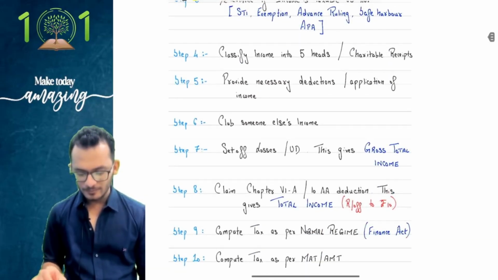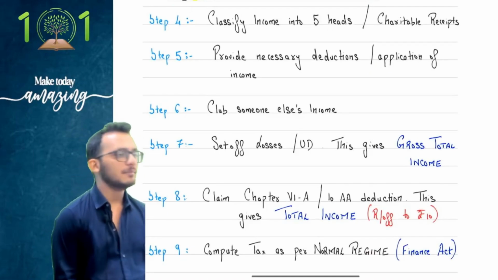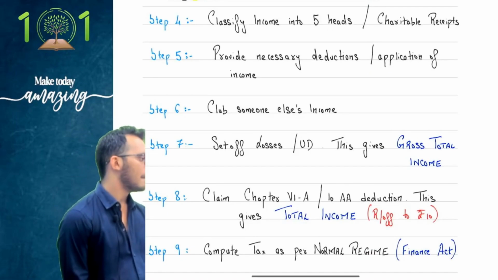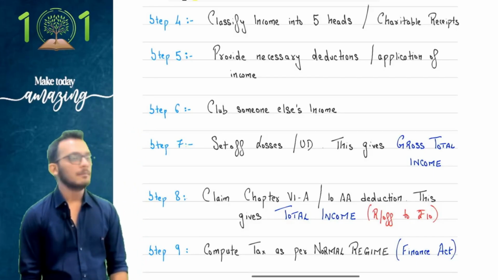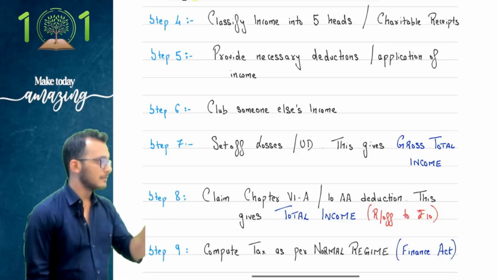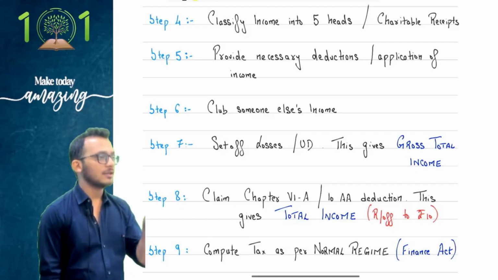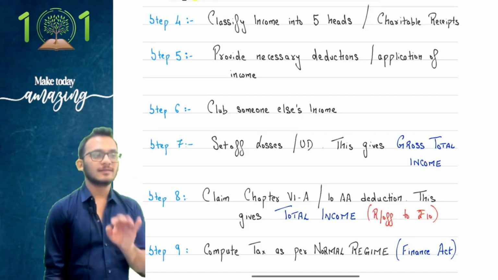People, don't copy this. This is for my reference. What did I write? Provide necessary deductions, expenses, exemptions under the respective head.